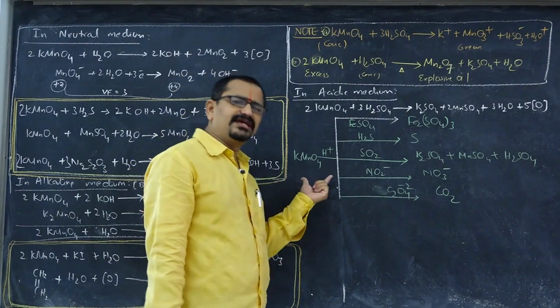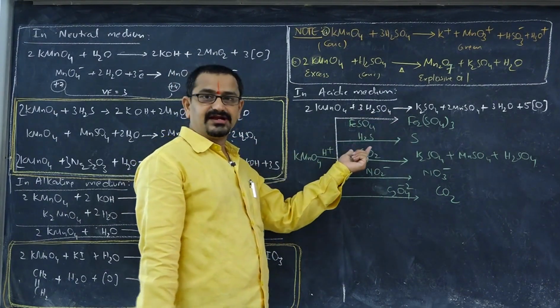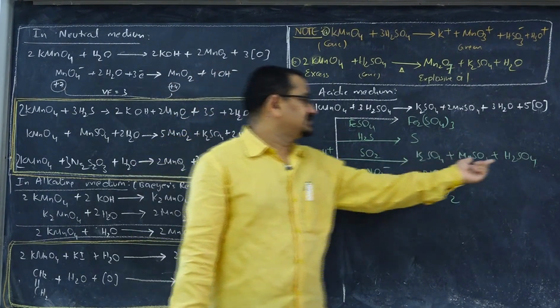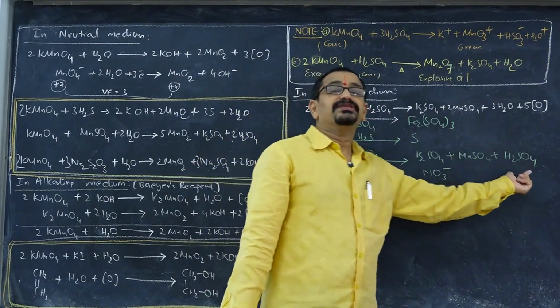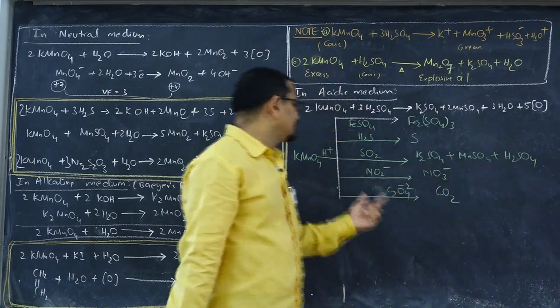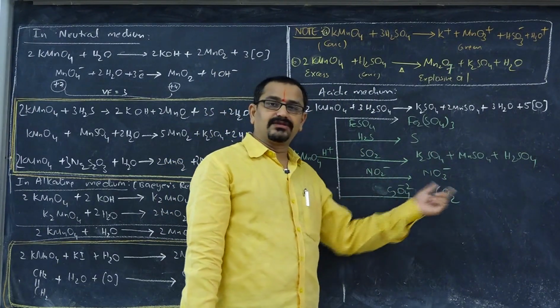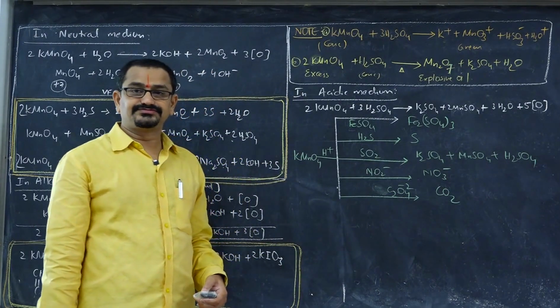Next, when it comes to some equations, it oxidizes ferrous sulfate to ferric sulfate in acidic medium, of course. Sulfide to sulfur. Sulfur dioxide is oxidized to sulfuric acid, that's the way to pronounce. And nitrite to nitrate, oxalate to carbon dioxide, and so on.